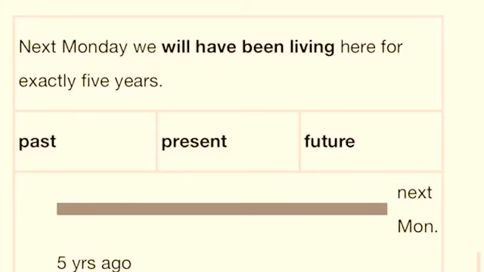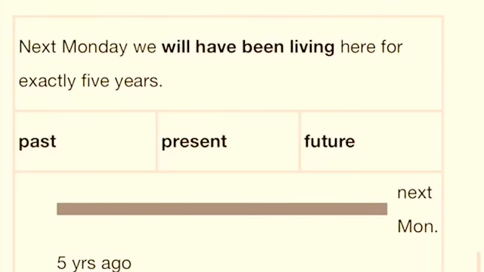Now, see this particular box and check out the example. Next Monday, we will have been living here for exactly 5 years. Got it? Now, see, 5 years ago, the action has started somewhere, or the longer action of the state is there. Present, we are still living there, and the sentence itself is indicating something in future, and it is ending. Got it?